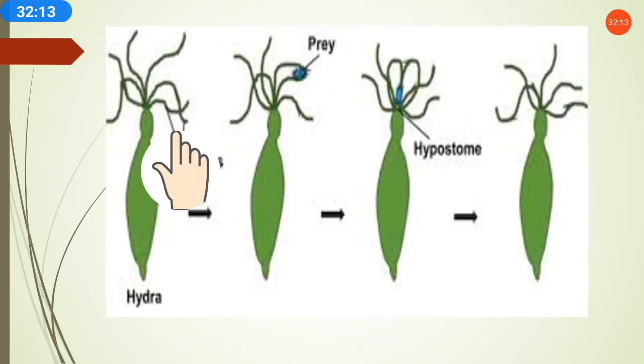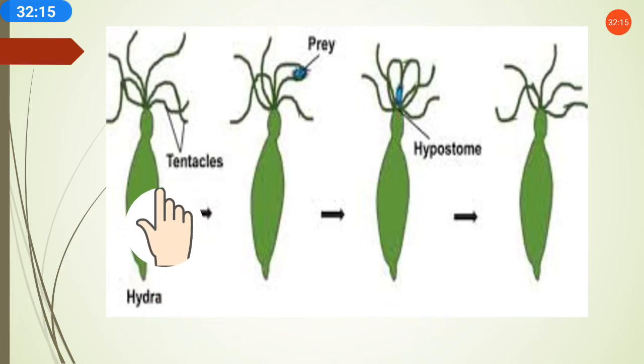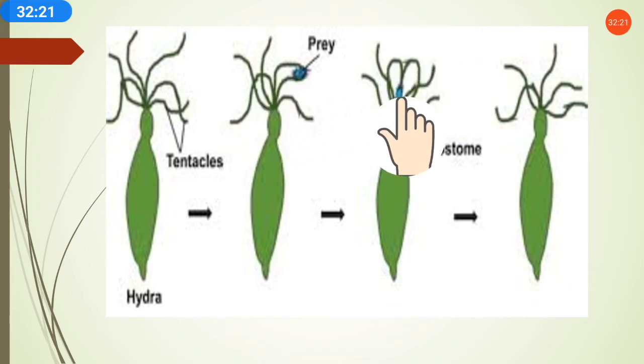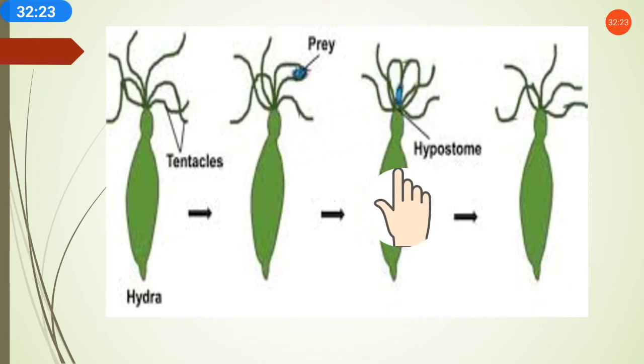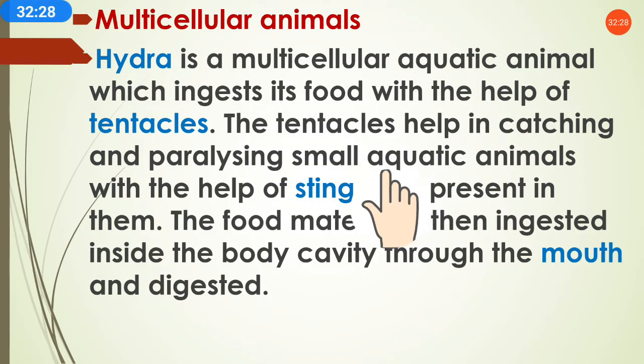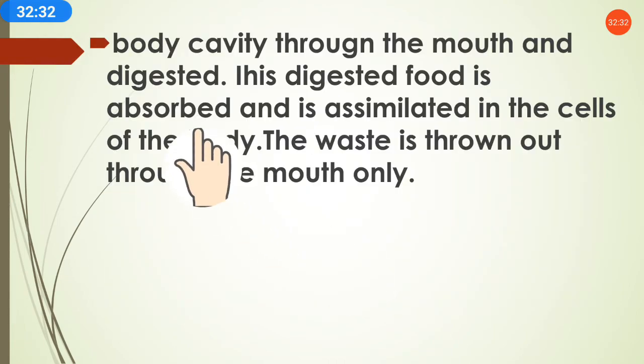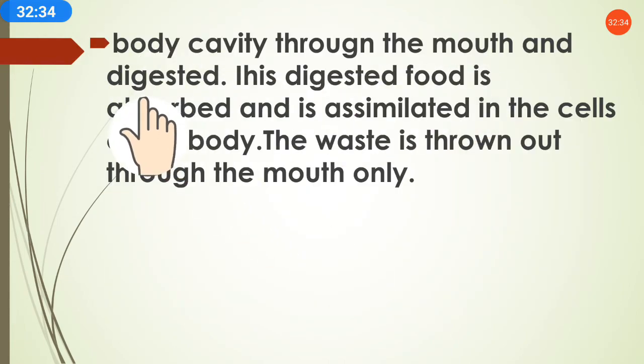See, this is also the picture of the Hydra. These are the tentacles. Through the tentacles it catches the prey, and after that the food will enter into the body and get digested.